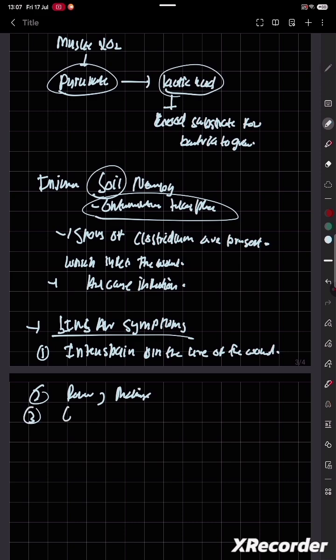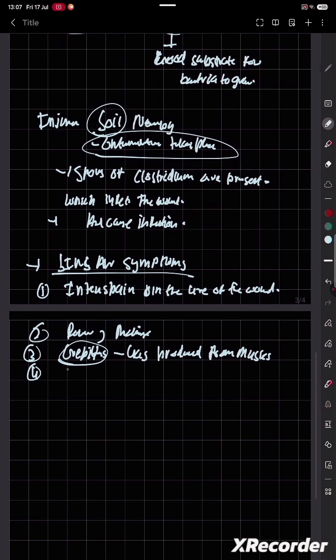Third, you're going to see crepitus. Now what is crepitus? It is gas. Gas is being produced, hence the name gas gangrene. Gas is being produced from the muscles, so that is one sign that gas gangrene is present. Fourth, foul smell will come. It becomes foul smelling.